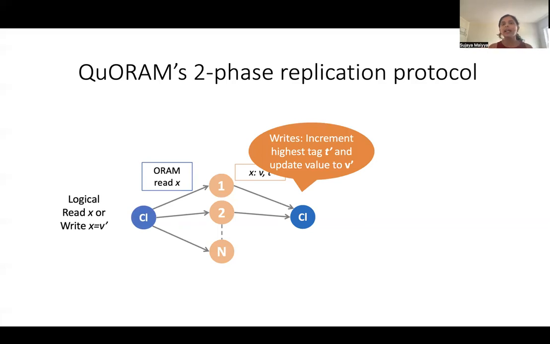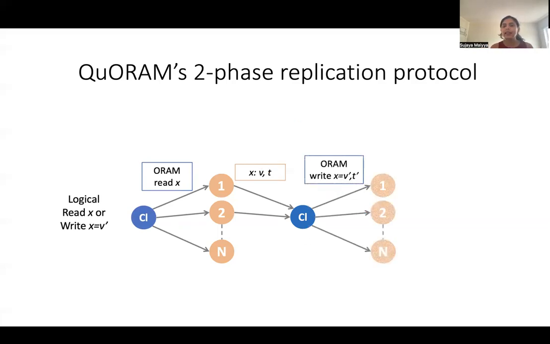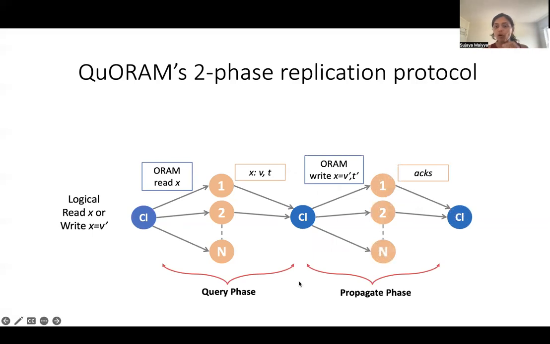And for either kind of request, the client then sends the ORAM write request to all of the units and waits to receive an acknowledgement from a majority of these. At this point, the client considers this operation to be complete and successful. So this is how we design a replication protocol that gives us both a lock-free mechanism as well as linearizable semantics.